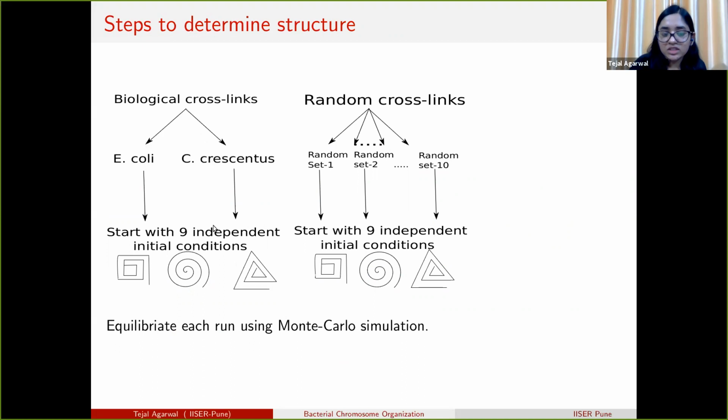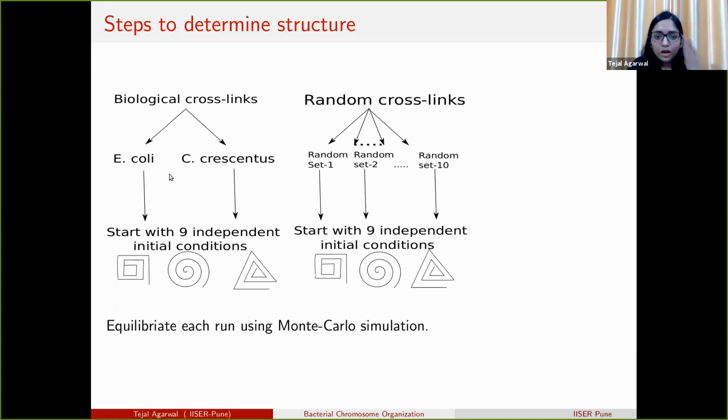In each case, we start with 9 independent initial conditions and generate different conformations using Monte Carlo simulation. If after all 9 independent conditions the polymer is organized in the same way, then we can say that the biological crosslinks are leading to a particular structure of the polymer, because we haven't added any other effect other than the crosslinks.